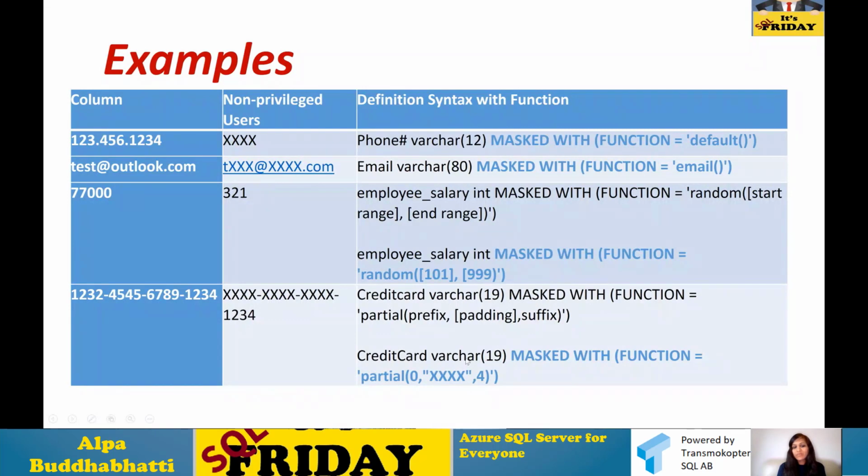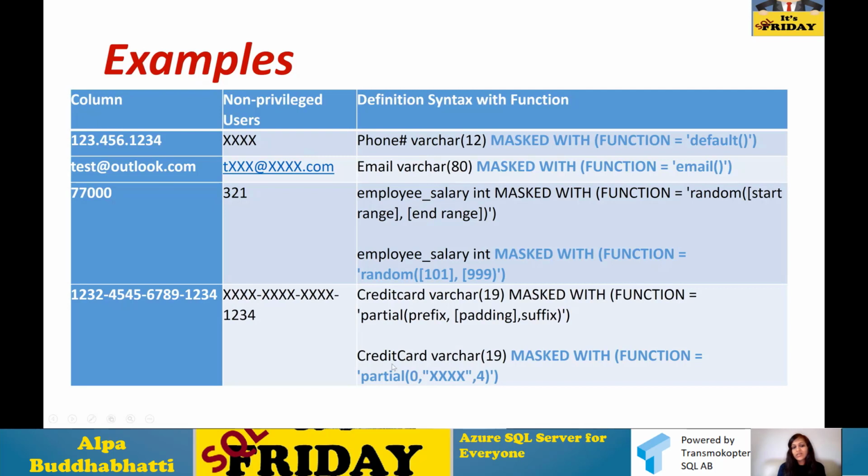This is for the partial method. In the partial method, you can see that you apply a prefix, padding, and suffix. Prefix means you want to display something at the first, last, or middle. So here you can see that in the first I don't want to apply anything.